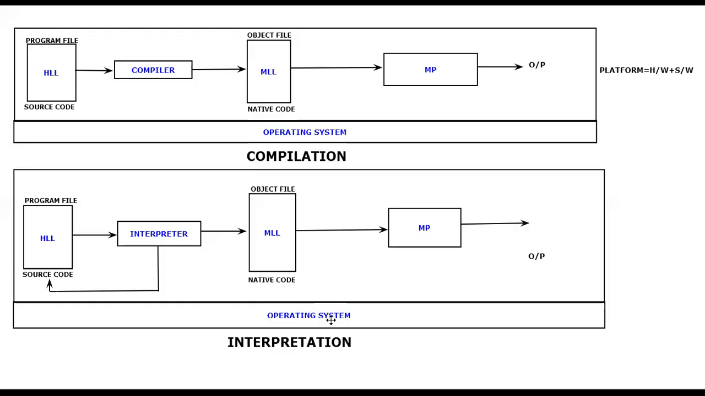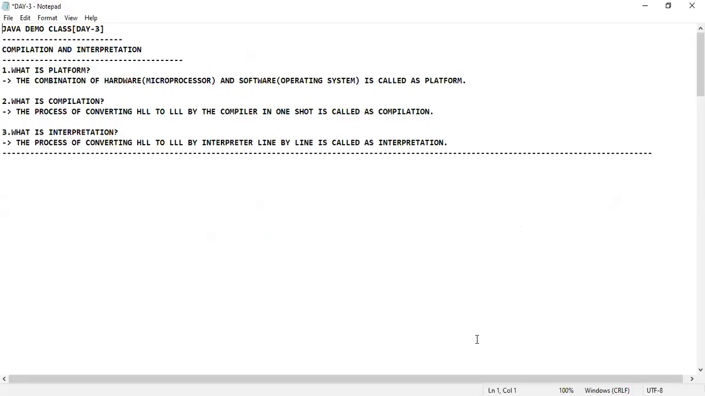Now let us quickly get back to the notes. I'll go to the notes part. You can see now, this happens to be day 3, the demo classes. So compilation and interpretation is what we are discussing. So what is a platform? The combination of hardware, that is the microprocessor, and software, the operating system, is called a platform. Going ahead, we may neglect the microprocessor with respect to the platform. For us, the programmers, the platform means only the operating system. In my upcoming classes you will understand.